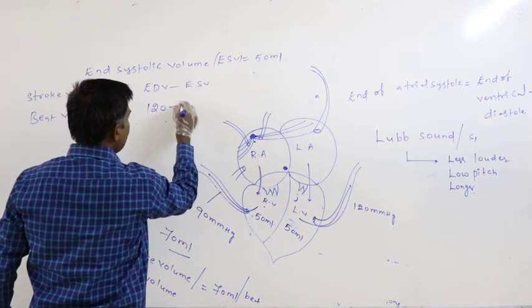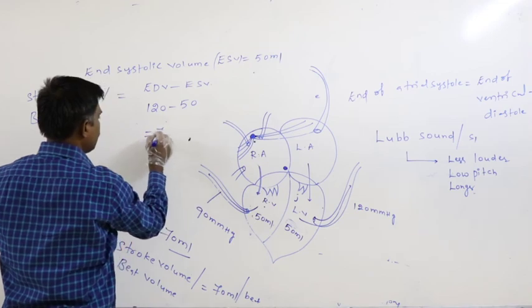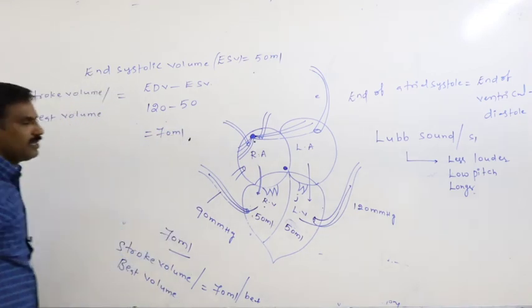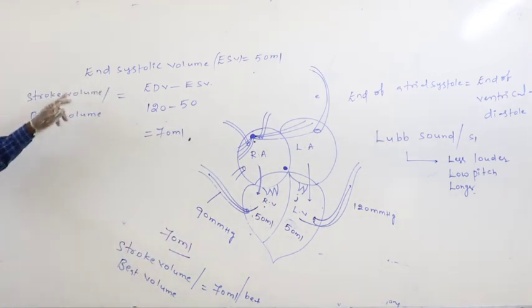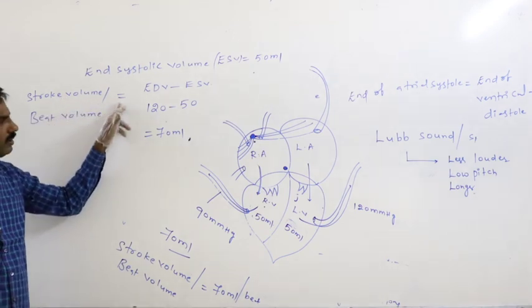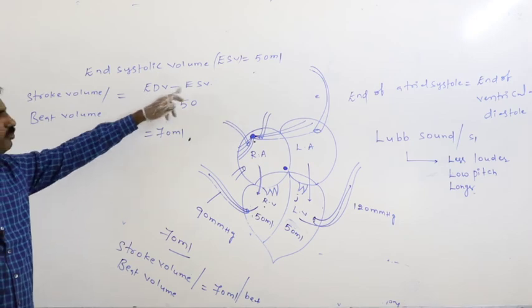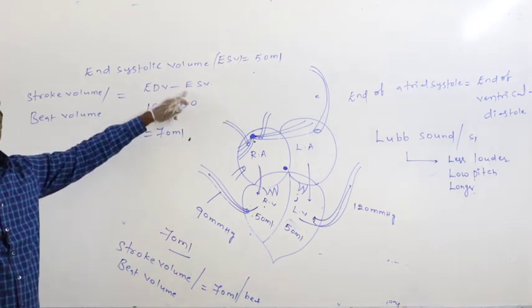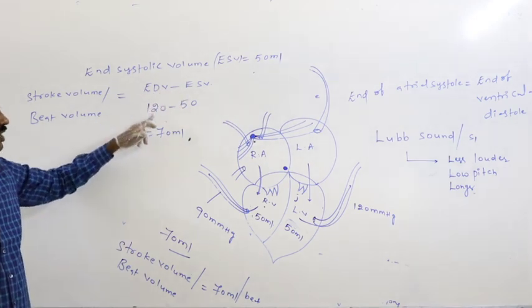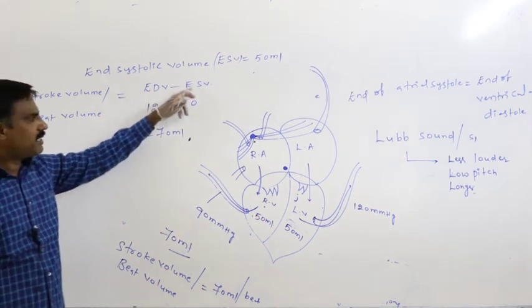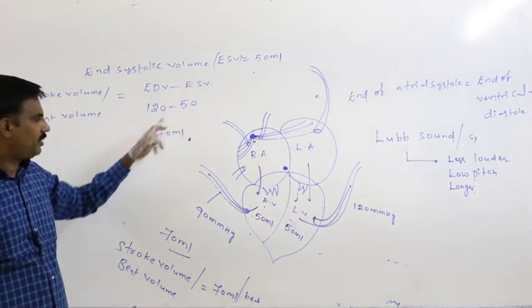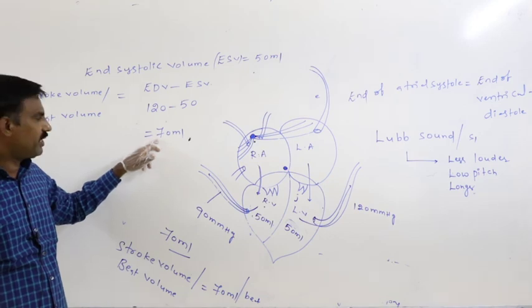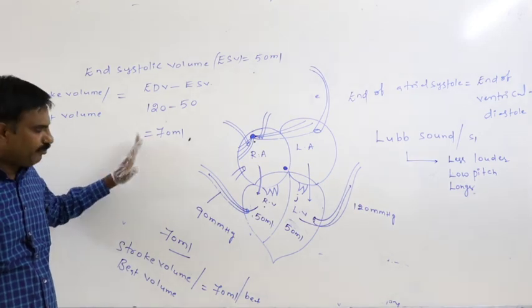End systolic volume is 50. That equals 70 ml. Stroke volume or beat volume equals end diastolic volume minus end systolic volume. End diastolic volume is 120 ml, end systolic volume is 50 ml, so 120 minus 50 equals 70 ml.